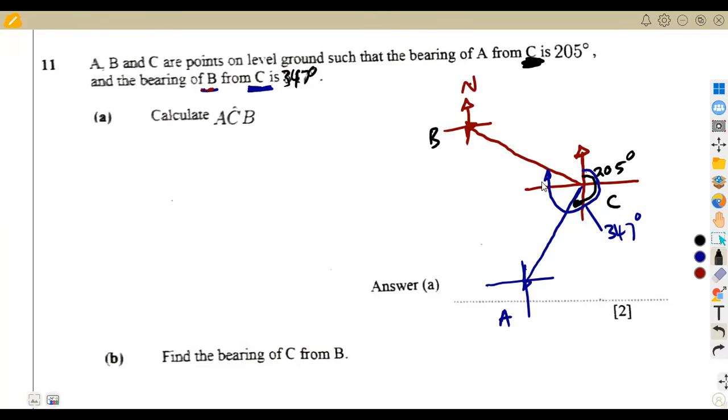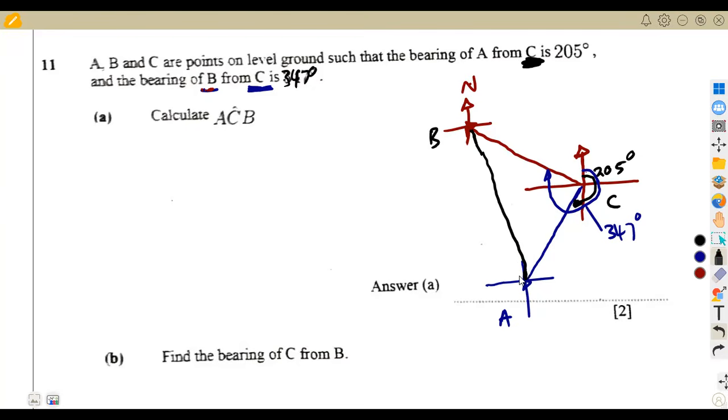So that was the sketch. So here we're going to just join A to B. We do not know what's going to happen. Is it going to be this side or that? We shall see that when we are finding our solution. So they just join. It's not a problem. Whatever way that you're going to join, the angle, you will see it when you are calculating it.